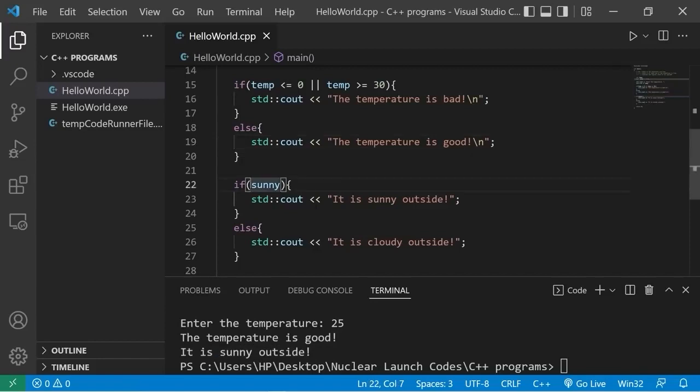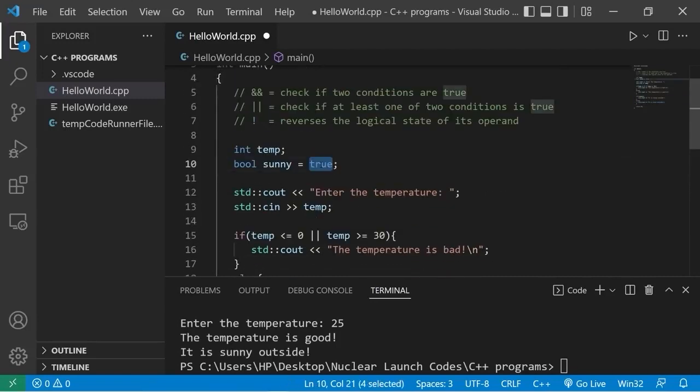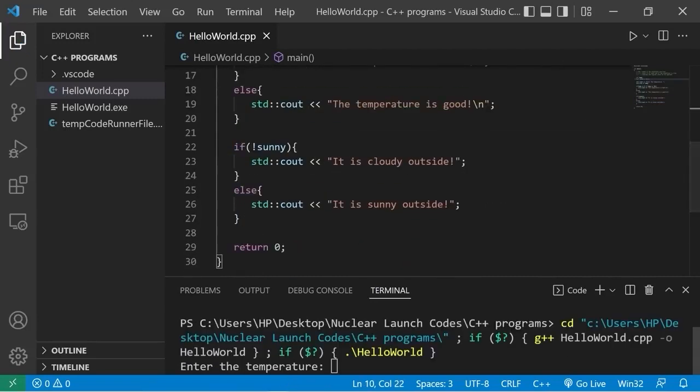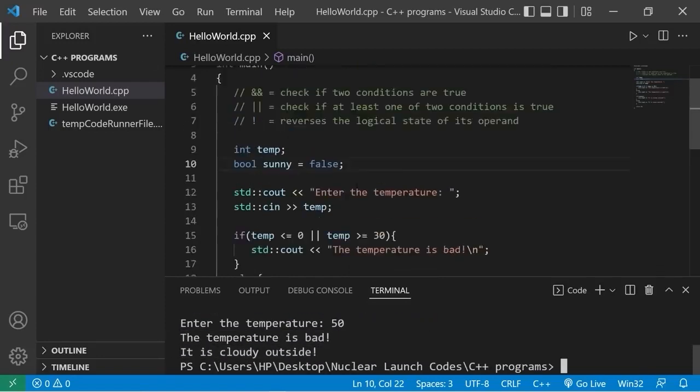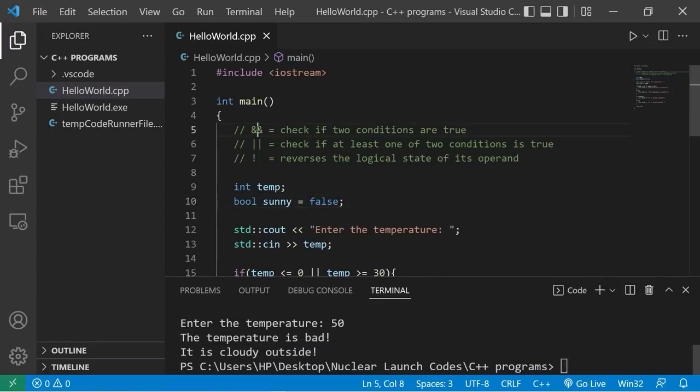If we use the NOT logical operator, we can precede a condition with an exclamation point. We're checking to see if it's not sunny. That means we would want to change our output. It is cloudy outside, else it is sunny outside. Let's change sunny to be false. Enter the temperature. It is 50 degrees Celsius. The temperature is bad. It is cloudy outside. So yeah, everybody, those are logical operators: and, or, not.